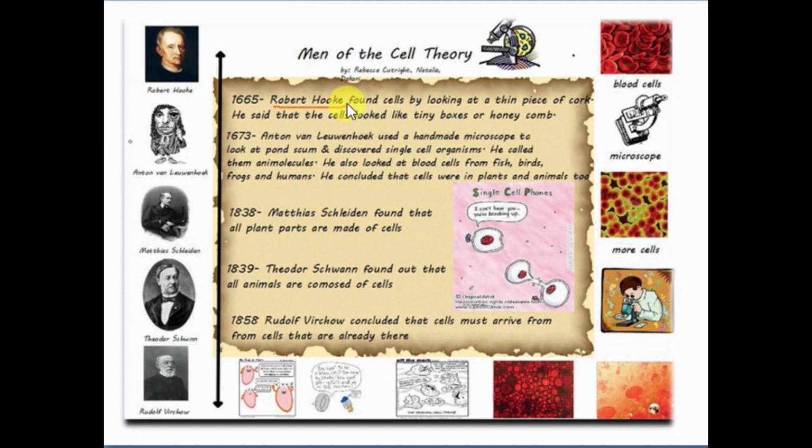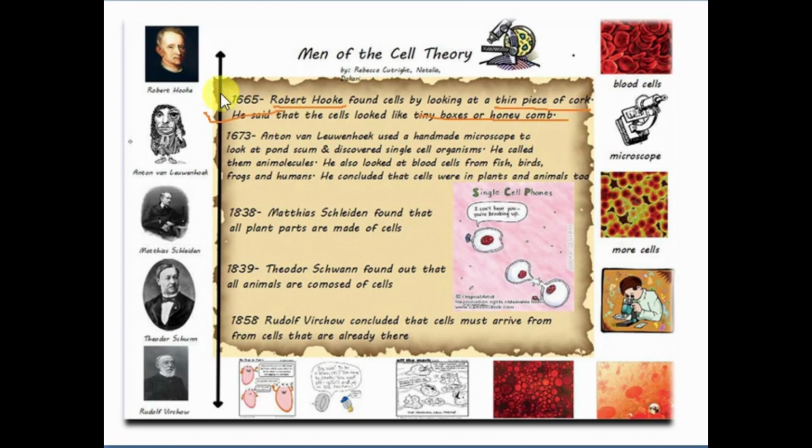He first saw cells in cork, the bark of a tree. He found cells in a thin piece of cork, and he called those tiny boxes cells. So he was the first scientist who saw cells.